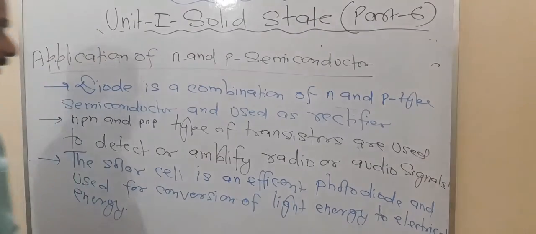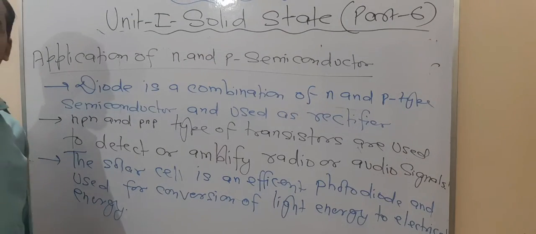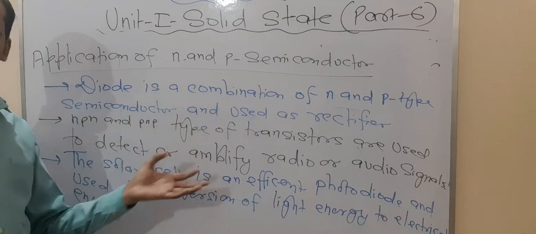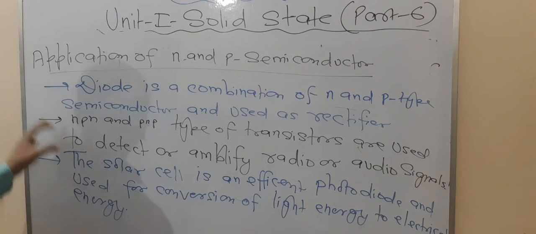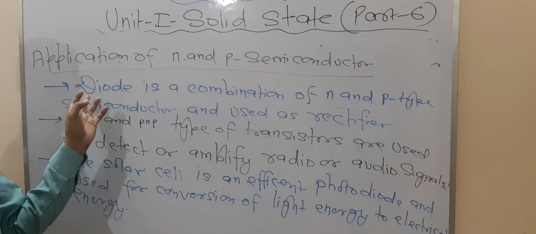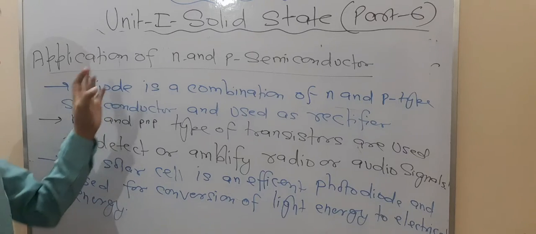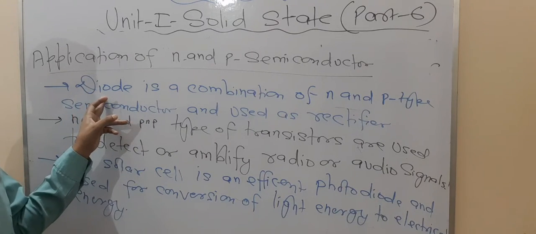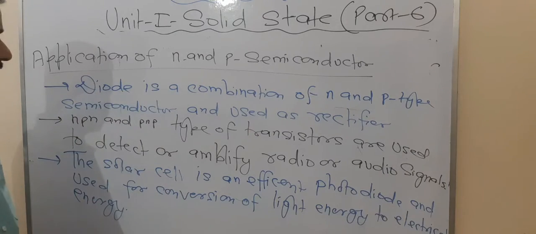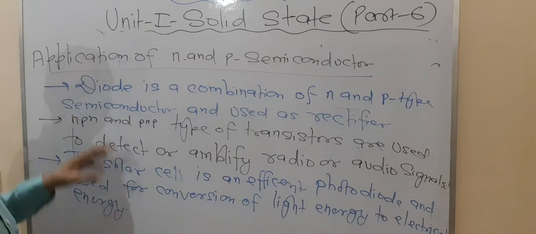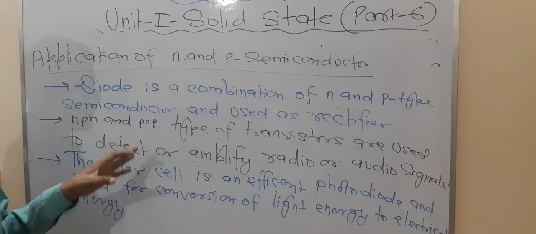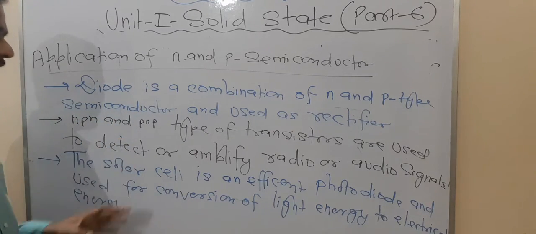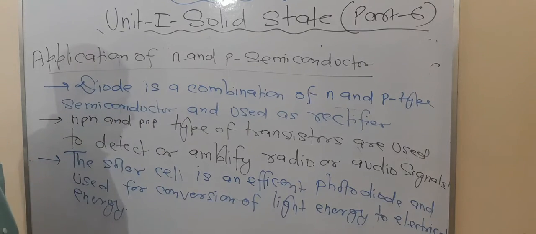So now let us focus on the application of N and P-type semiconductors, that means extrinsic semiconductors. Sometimes 1 or 2 questions may be asked from the application base. Here you have to know the application of a diode. The details of the diode you will learn in physics, but here you only have to know the applications. A diode is a combination of N and P type semiconductors. That means N and P type semiconductors form a diode, and this diode is used as a rectifier. Are you getting this point or not? So the use of diode is rectifier.